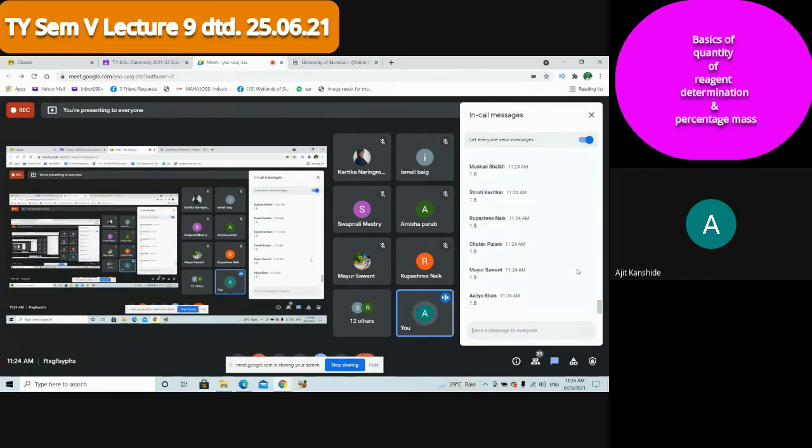So is the oxygen available more or less? Whatever oxygen quantity you are with, is it more quantity or less quantity? It is more. Okay, who is saying less? Kartika, what's the problem? You have 1.8. Okay, Kartika said it mistakenly. So more is available, so it is not limiting. Who is limiting then? Acetylene is limiting. Acetylene quantity is less available for us, oxygen is more available. So who is the limiting reagent? Acetylene is the limiting reagent.